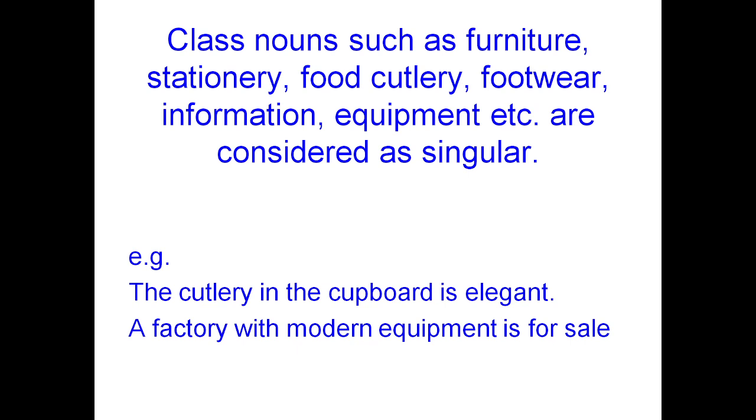There is no plural form for all these words like cutlery, stationery, footwear, crockery, furniture, food, clothing. We have to consider those words as only singular, so we are applying the verb in the singular form.